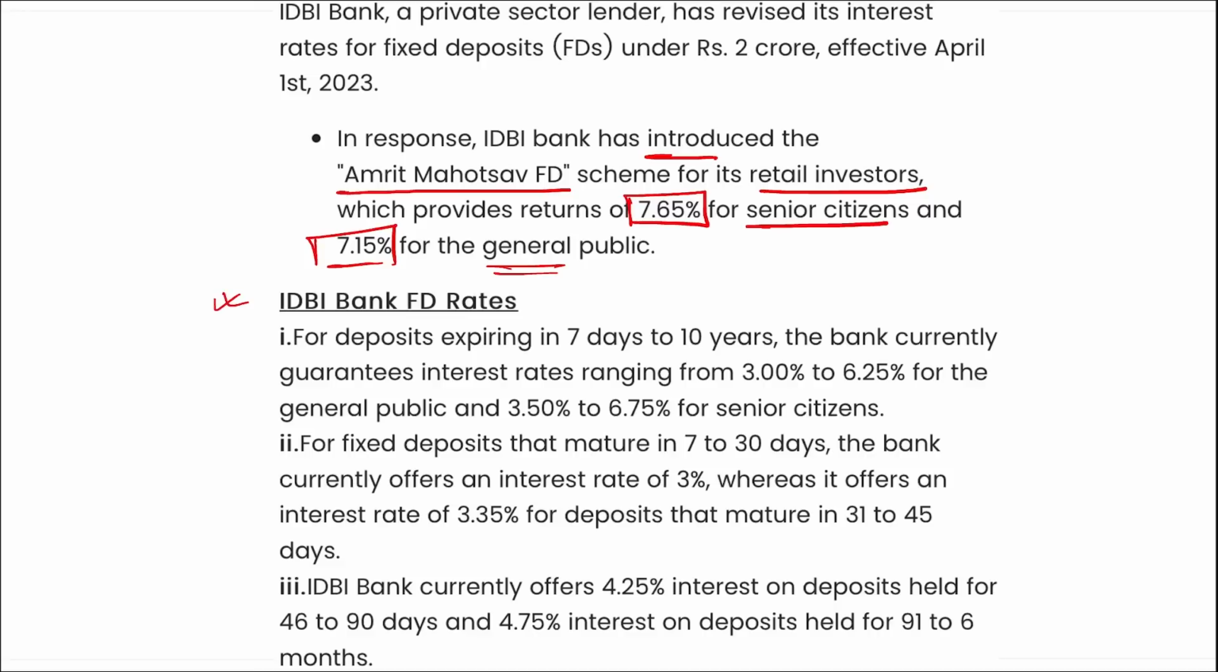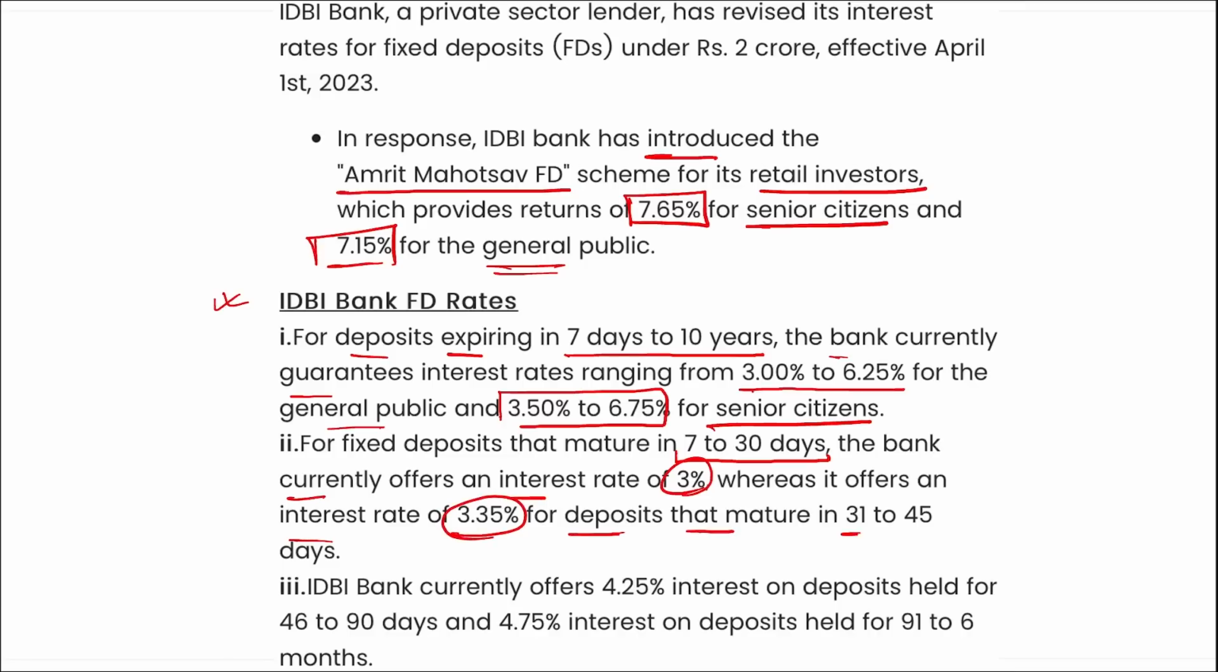If we talk about these FD rates, for deposits maturing in 7 days to 10 years, the bank currently guarantees interest rates ranging from 3% to 6.25% for the general public and 3.5% to 6.75% for senior citizens. Similarly, for fixed deposits that mature in 7 to 30 days, the bank currently offers an interest rate of 3%, and 3.35% for deposits that mature in 31 to 45 days. And similarly you can see, and correct here, this is 7 to 10 days, right?